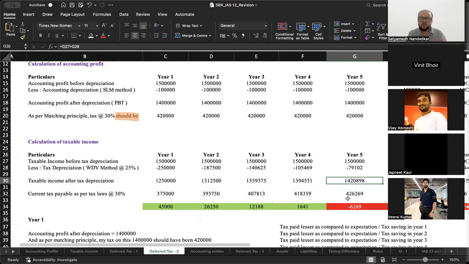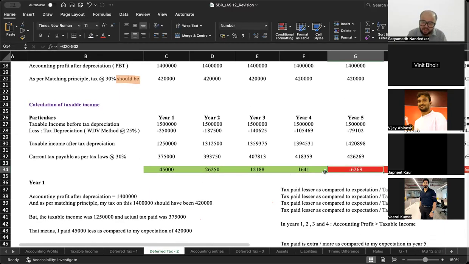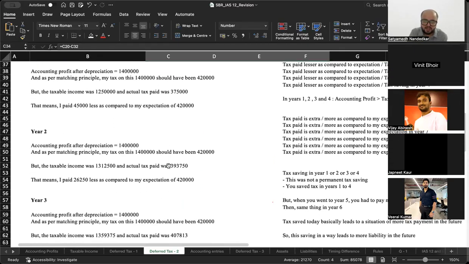And this is just justice in the world. You saved something in the past, you will have to pay it back. You will never be allowed to walk away with it. So in year 1, 2, 3, 4, when we had a tax saving, we created a deferred tax liability. Now in year 5, when the recovery has started happening, I will have to reverse the deferred tax liability.